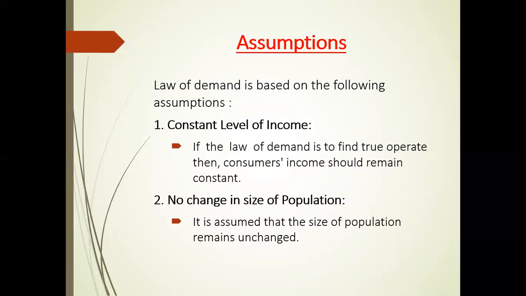For example, if income increases, people will demand more quantity of a commodity even at a higher price and vice versa. See the example again. Listen to it very carefully. If income increases, people will demand more quantity of a commodity even at a higher price.